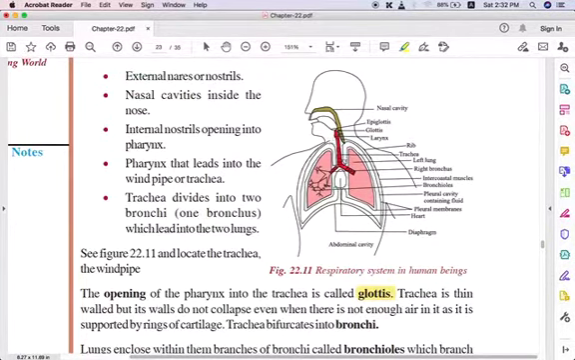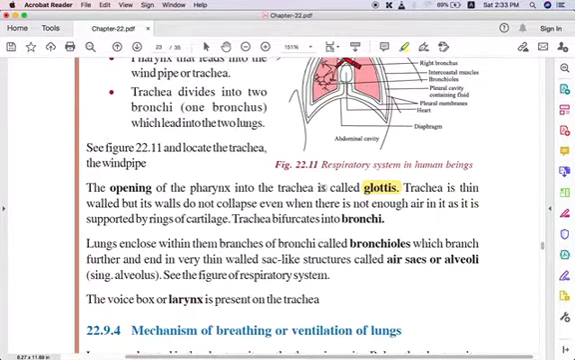When it comes to the trachea, the red colored thing here, it has a thin wall, not a thick wall, but it does not collapse. They are rigid, in the sense that they don't change their structure. It is supported by rings of cartilage. We have cartilage in our body, so it is supported by that so that it does not collapse when there is no air in it. As I told you, the trachea bifurcates. Bifurcate means separates into two, into bronchi.